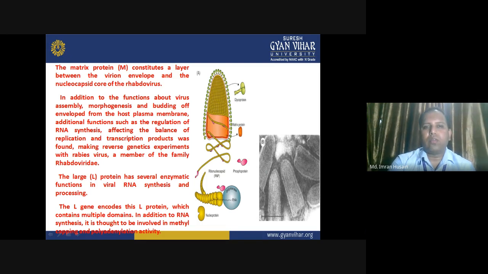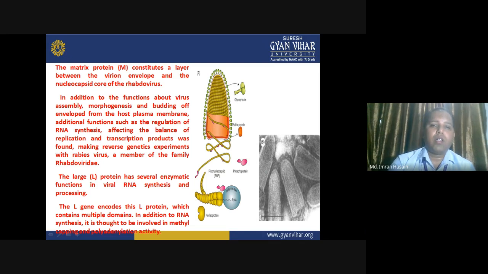In addition to the functions of virus assembly, morphogenesis, and budding of the envelope from the host plasma membrane, additional functions such as regulation of RNA synthesis, affecting the balance of replication and transcription products, were found, making reverse genetics experiments with rabies virus, a member of the family Rhabdoviridae.